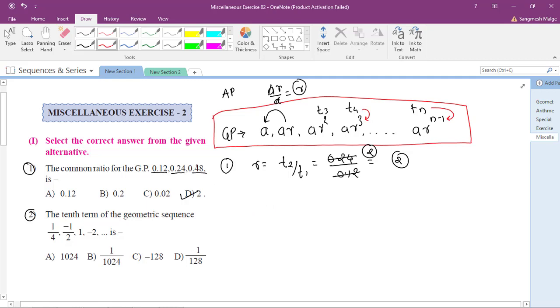So Sonia will tell me what will be the 10th term. What will be the 10th term? That is T10 is equal to, how do you write? Sonia, how do you write T10?